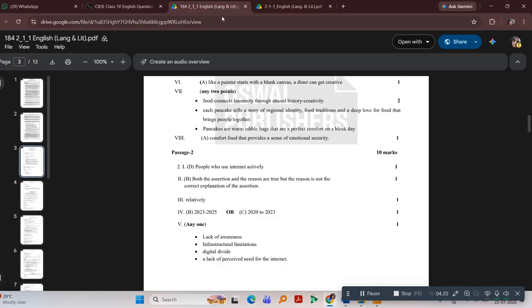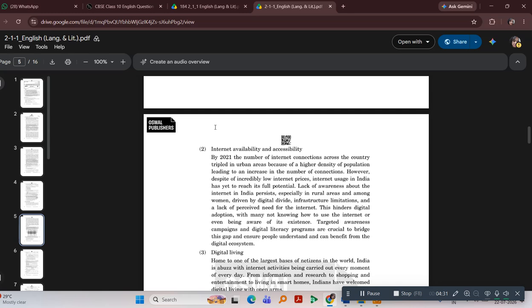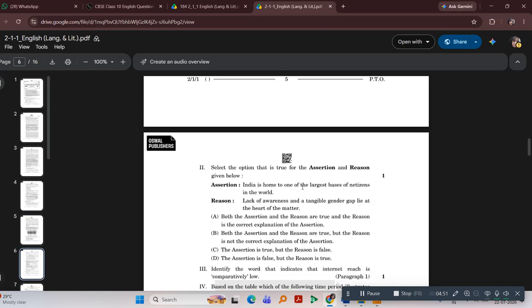The correct answer will be lack of awareness, infrastructural limitations, digital divide, and lack of perceived need for internet. Lack of awareness about internet in India persists among rural areas and among women, driven by digital divide and infrastructure limitation. The answer is there in the second paragraph.